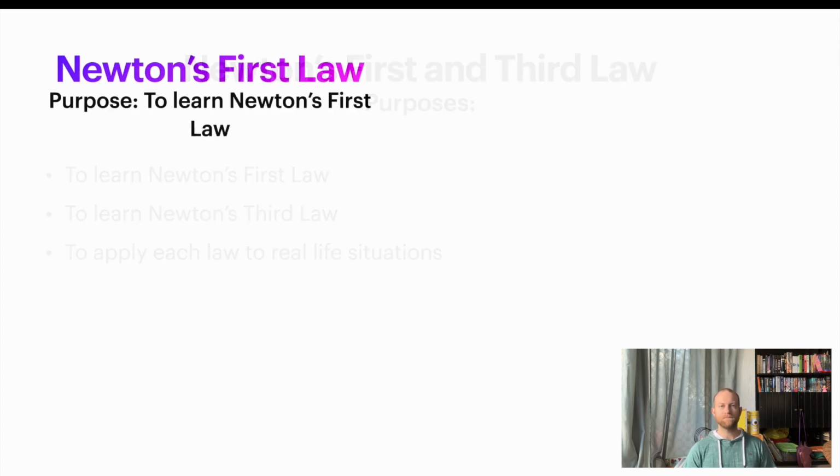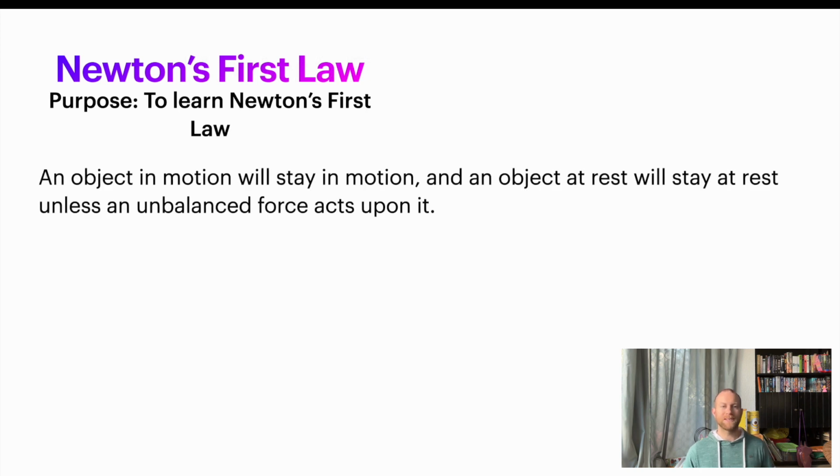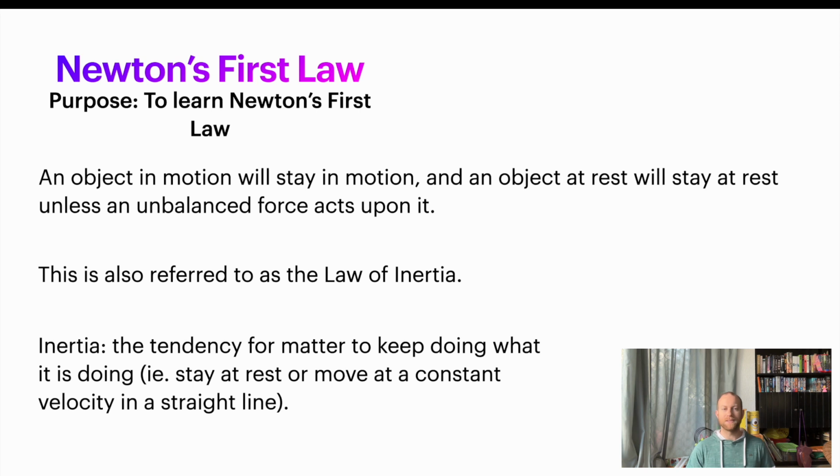Newton's first law. This one says an object in motion will stay in motion and an object at rest will stay at rest unless you have an unbalanced force acting upon it. So this one's pretty straightforward. It's also known as the law of inertia. And inertia is basically the tendency for matter or an object to keep doing what it's doing. So if it's staying at rest, it wants to stay there. If it's moving, it stays at a constant velocity in a straight line until you have some other unbalanced force acting on it.